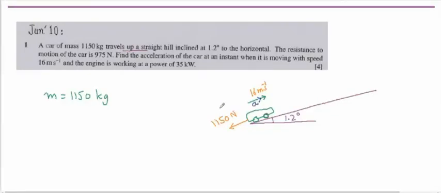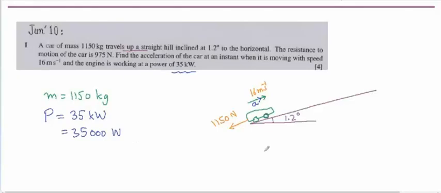As I told before, usually this kind of questions are asked: what is the acceleration when the speed is this and the power is given, and what is the speed when the acceleration is this and the power is given. So we know that the power is already given, which is 35 kilowatt. 35 kilowatt means 35,000 watts, because kilo means 1000. And in SI system of unit, power is in watt.